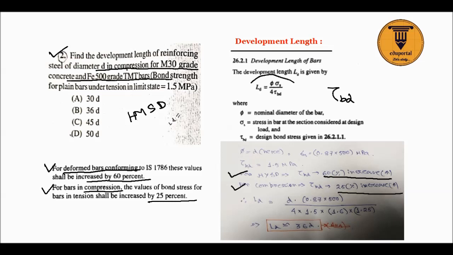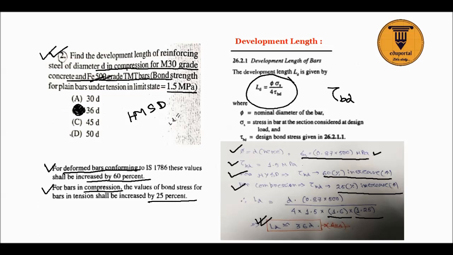So we will use this formula. We know phi is equal to D here, the diameter. Sigma S is equal to 0.87 into Fy, where Fy is 500, that is Fe 500. So sigma S is equal to 0.87 into 500 MPa. Tau BD is equal to 1.5, it's given. Now putting all of this in the formula: 0.87 into 500 over 1.5, times 1.6, that is due to the 60% increase, and 1.25, that is due to the 25% increase, and the answer becomes LD is equal to 36D. So option B becomes the correct answer. This is done.